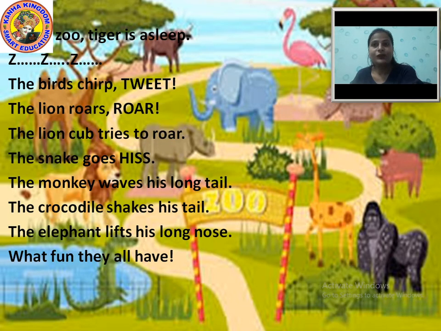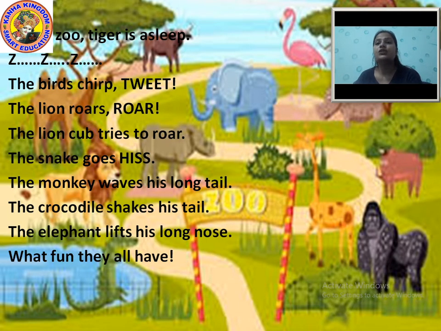After they reached the zoo, what did they see? They saw a tiger. At the zoo, first they saw a tiger who is asleep. The tiger who is sleeping is making some sound.